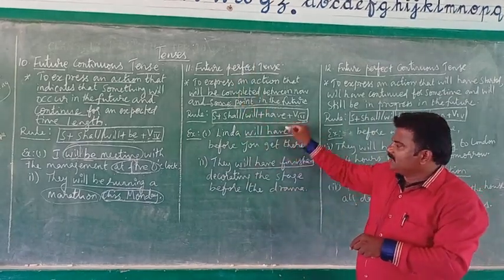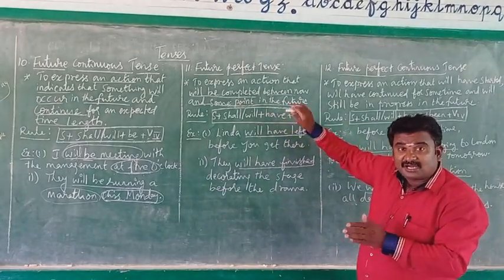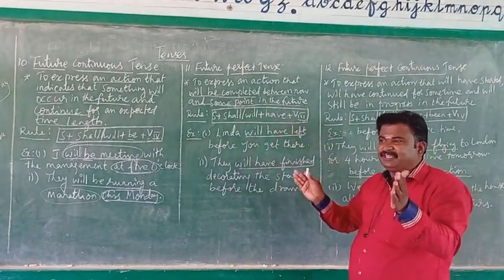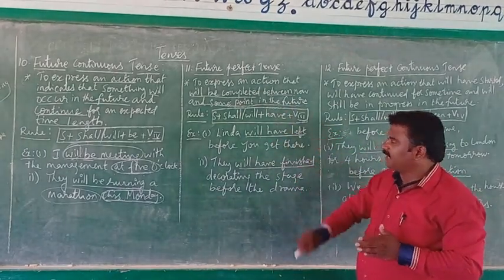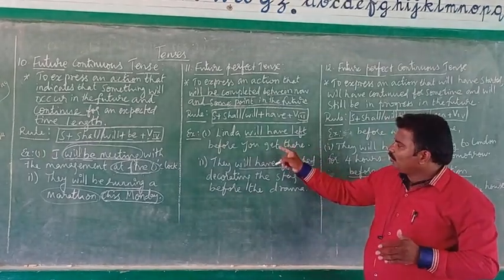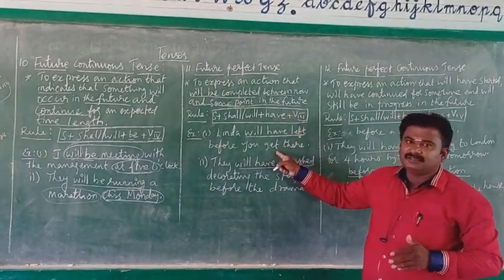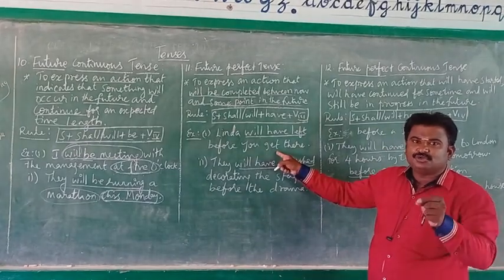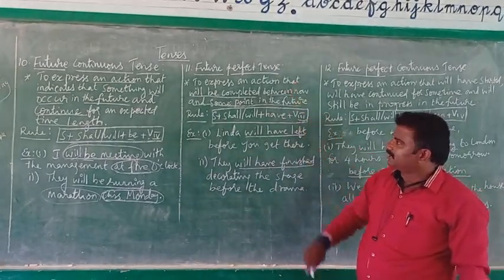So the action will be initiated in the future and also will be completed at a particular point of time in the future. So to express this kind of situations, you should use only the future perfect tense.